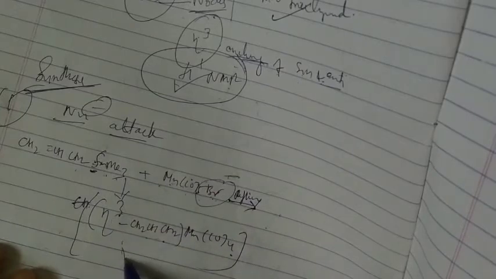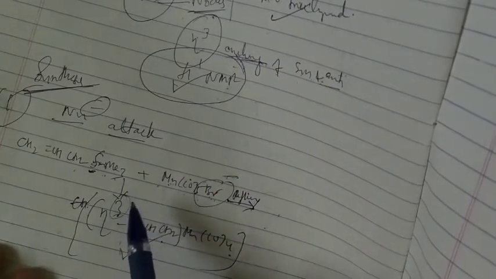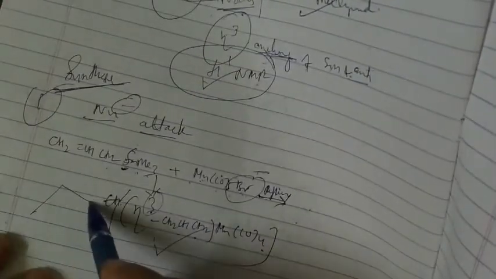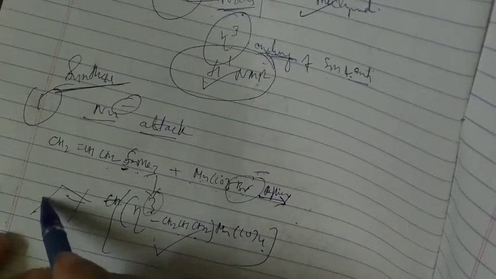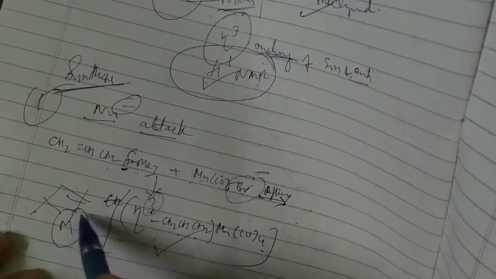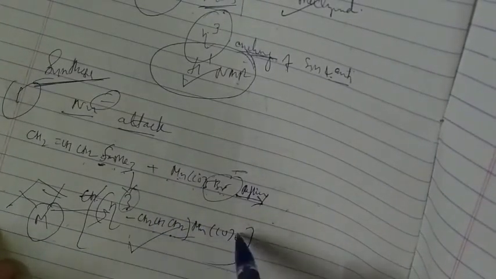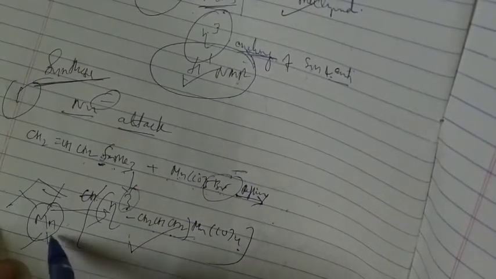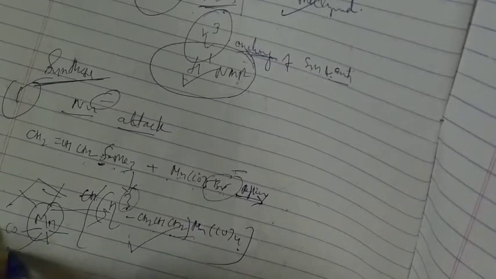You end up with this compound, which is in the trihapto form, so it binds like this. The metal, manganese, is there with Mn(CO)4, carbonyls 1, 2, 3, 4. So this is your compound.